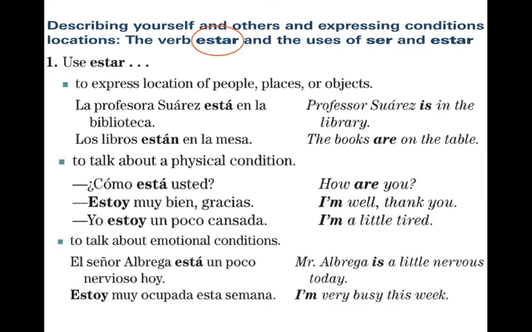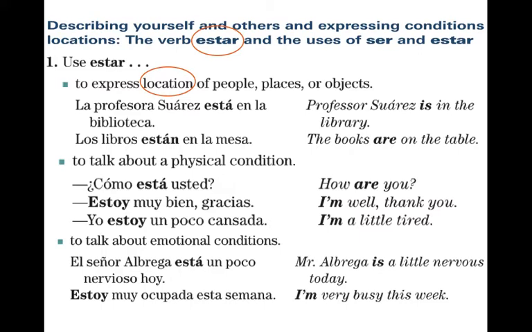You use estar to talk about emotional conditions, and I also will interject feeling in this because this is a changing state. El señor Albrega está un poco nervioso hoy. Mr. Albrega is feeling a little nervous today. Estoy muy ocupada esta semana. I'm feeling very busy this week.